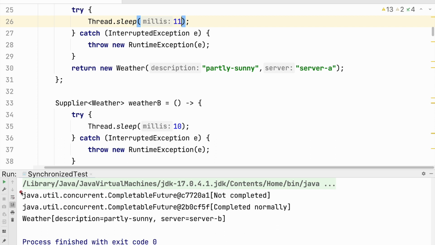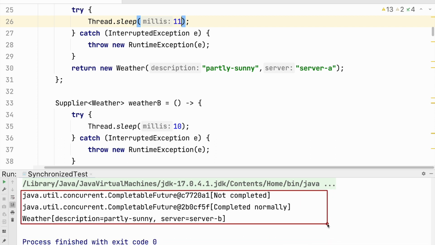In this case, again we could clearly see the first one is not completed, the second one is completed normally, and we have got the result from B, which is okay. Let's run this again. Not completed, completed normally. And now this is what I really want to show.